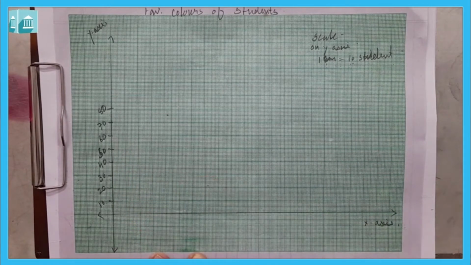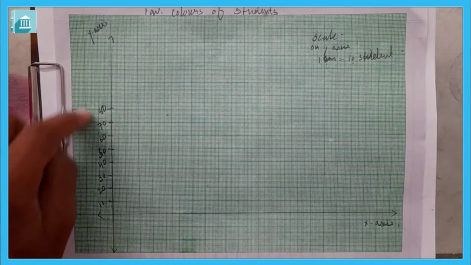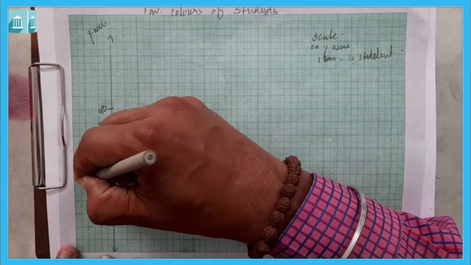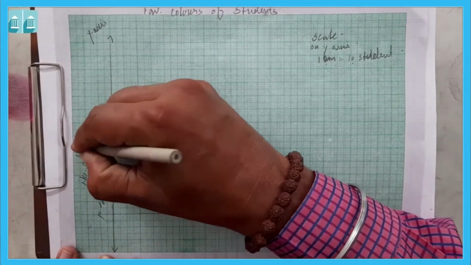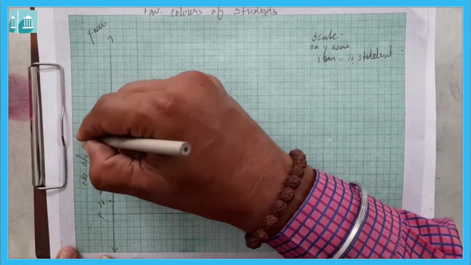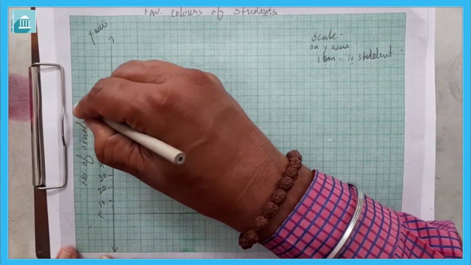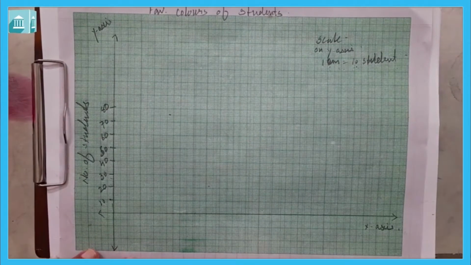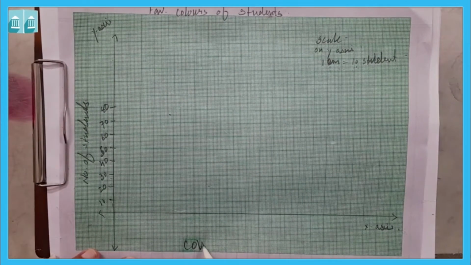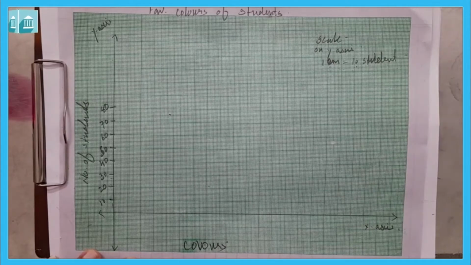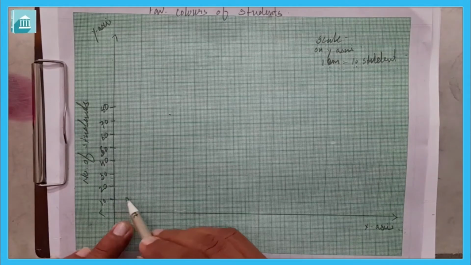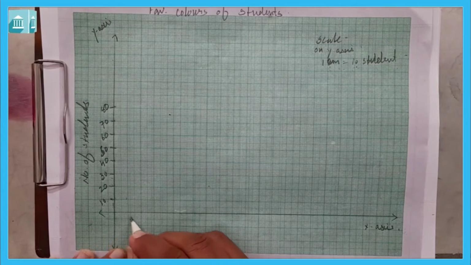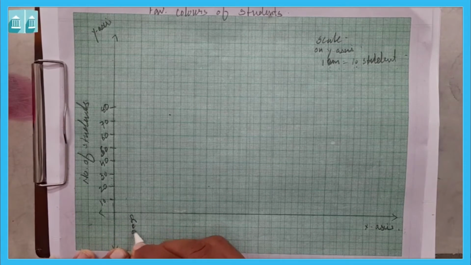Okay. Now, number of students we have to write here on the y-axis. Then here we can write colors. So here first I am leaving one bar and then I am writing here red color.